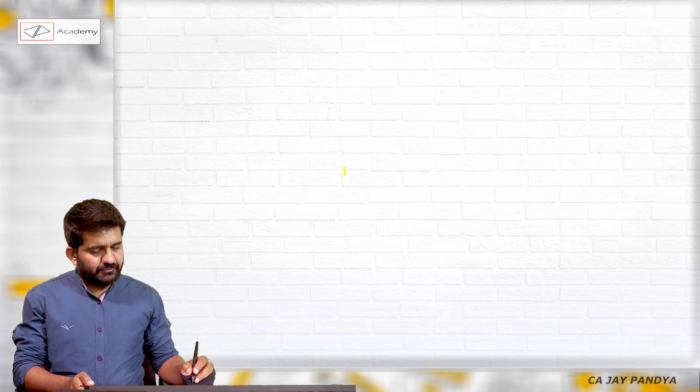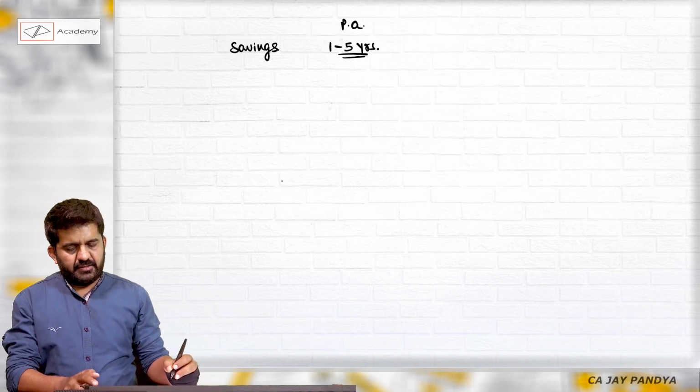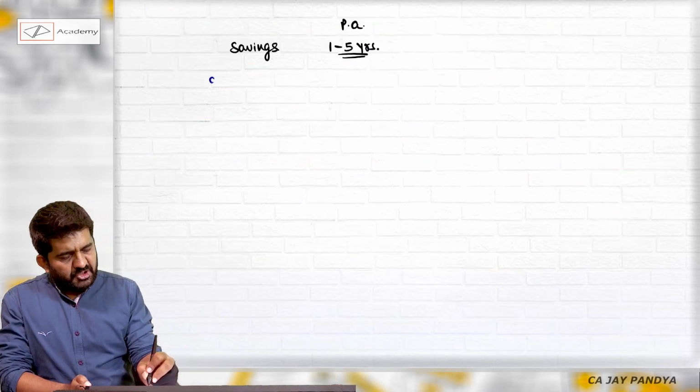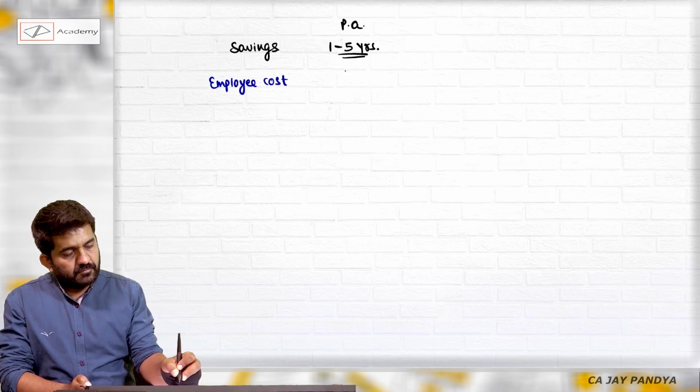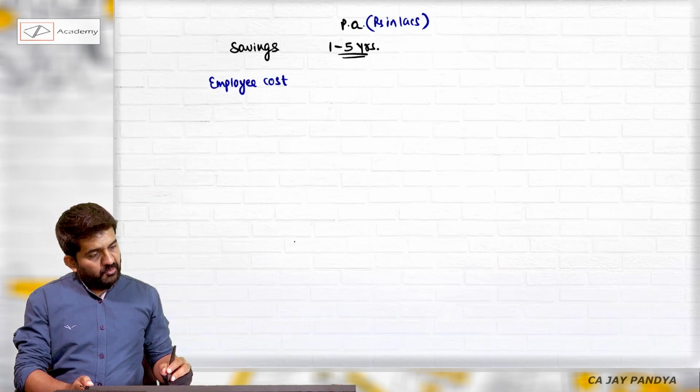Let us start with savings, 1 to 5 years on per annum basis. What are the savings? Reduction of 5 employees of 3 lakhs each. Rupees in lakhs. Employee cost 15 lakhs.